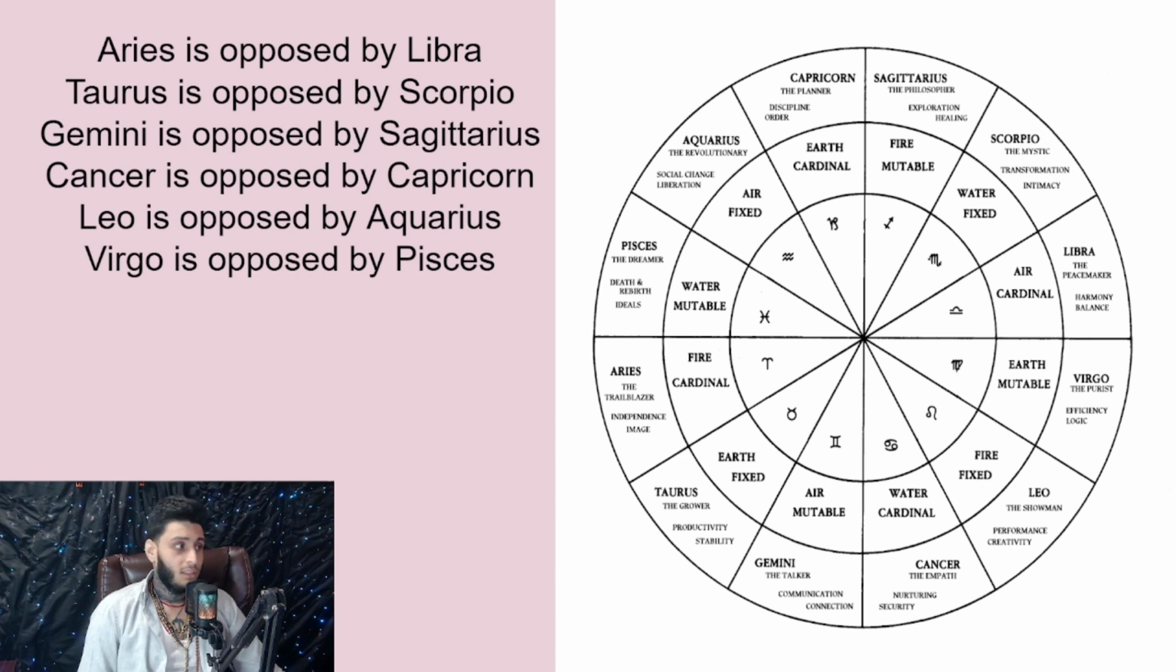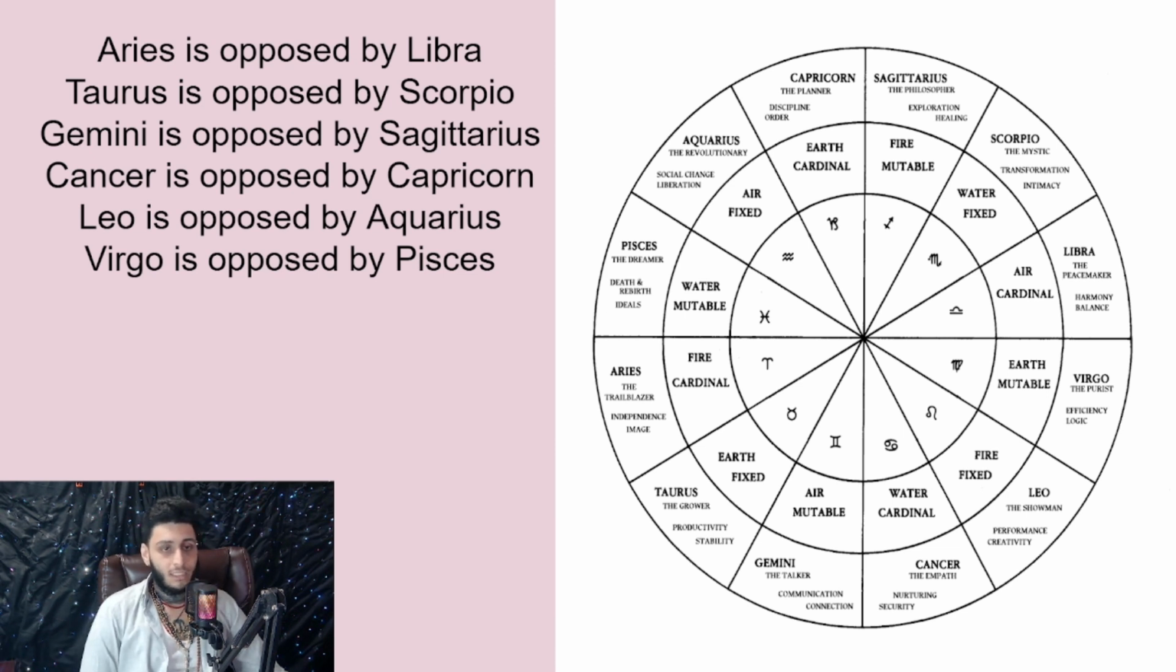So, we understand that all these signs in this circle have their trine, their quadruplicity, and they also have an opposition. This also applies to Chinese astrology. We understand that the circle explains the trine, but it also explains the direct opposite on the circle. So, Aries is opposed by Libra, Taurus is opposed by Scorpio, Gemini is opposed by Sagittarius, Cancer is opposed by Capricorn, Leo is opposed by Aquarius, Virgo is opposed by Pisces, and vice versa.